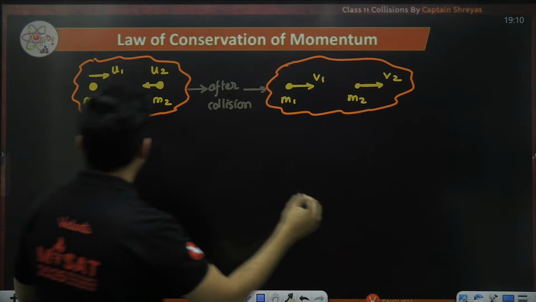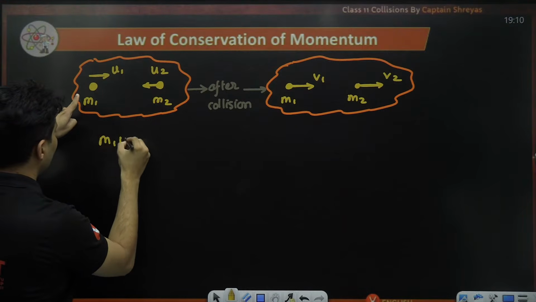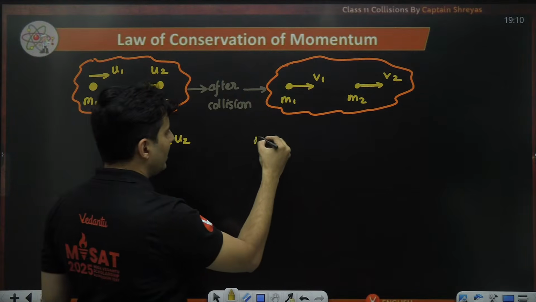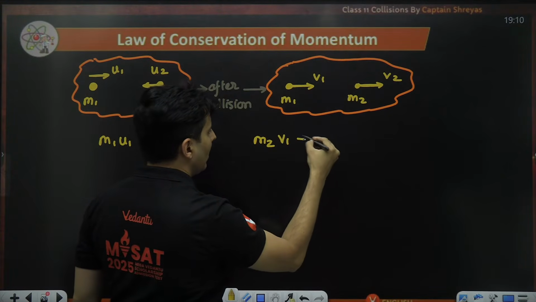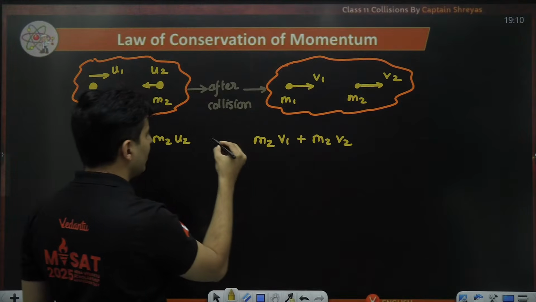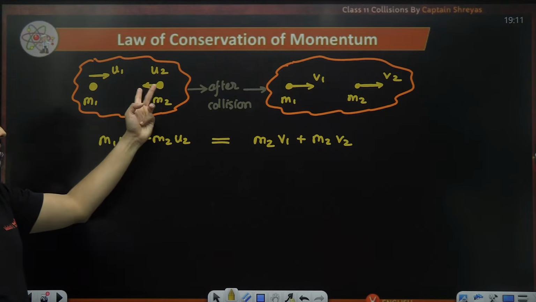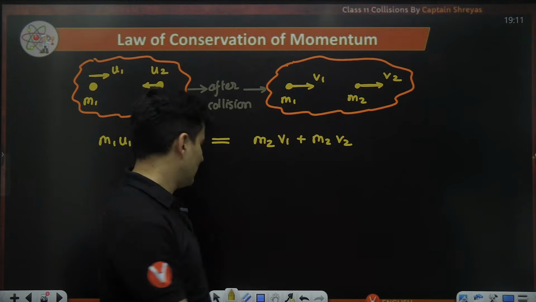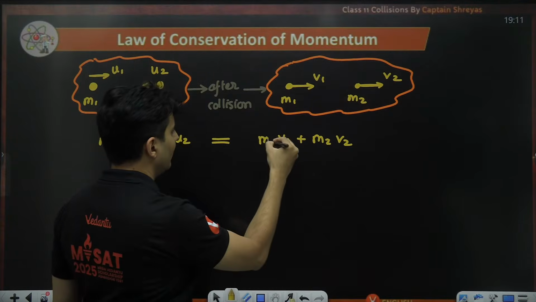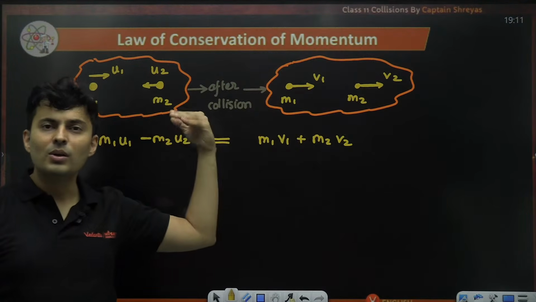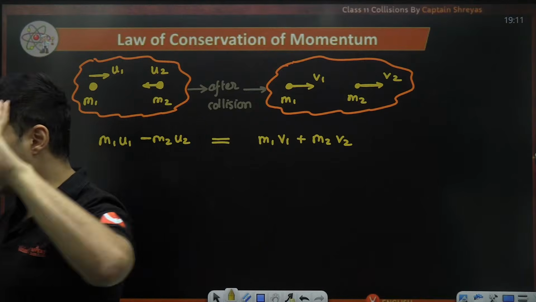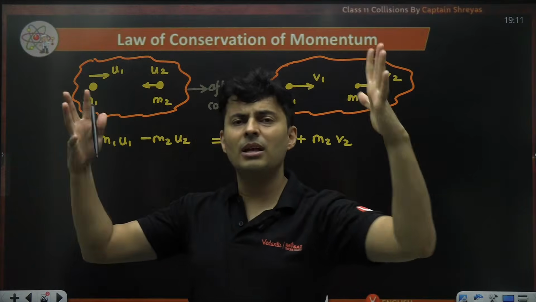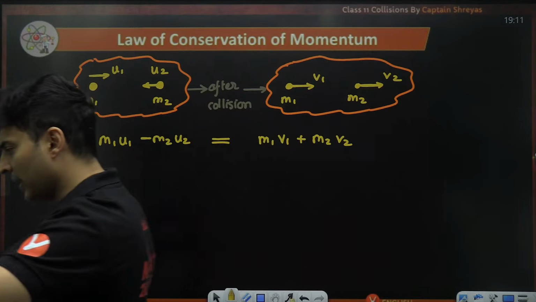So momentum should be considered. What is the initial momentum? It will be m1 u1 positive, m2 u2 negative. The final momentum will be m1 v1, and here also you will have m2 v2 in the positive direction. They both will be equal. If this velocity was this way, this will be plus; if this velocity was like this, it will be minus. I think I put m2 by mistake; this was m1 v1. v1, v2 are the final and u1, u2 are the initial velocities. Is that absolutely clear, how the law of conservation of momentum is applied to particles, recoil? Multiple examples are there.